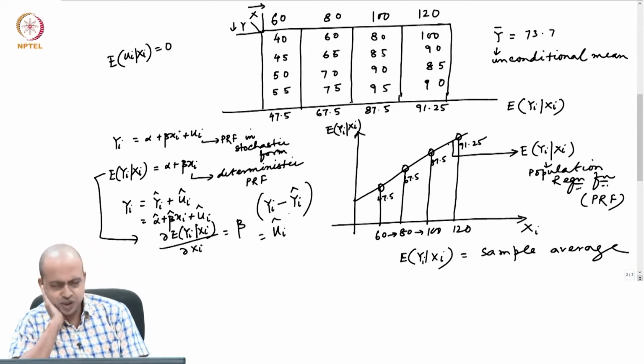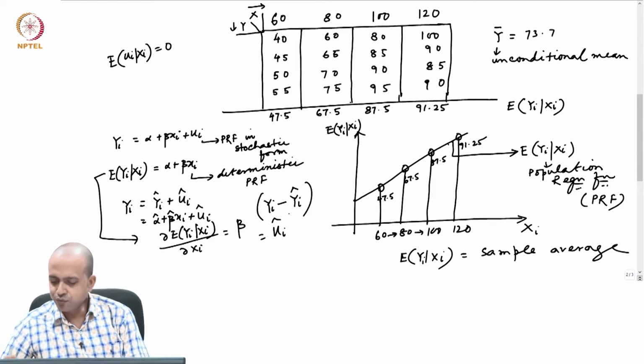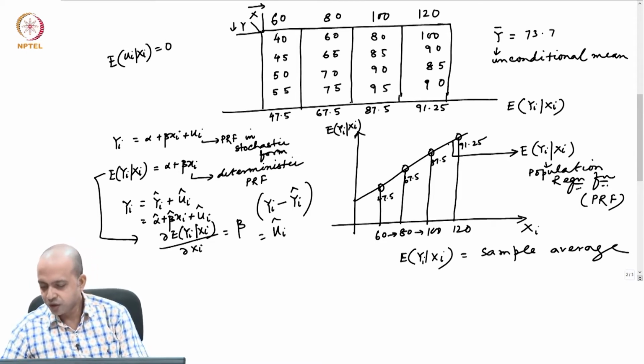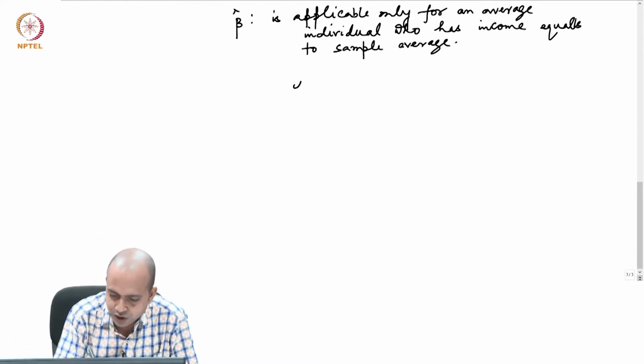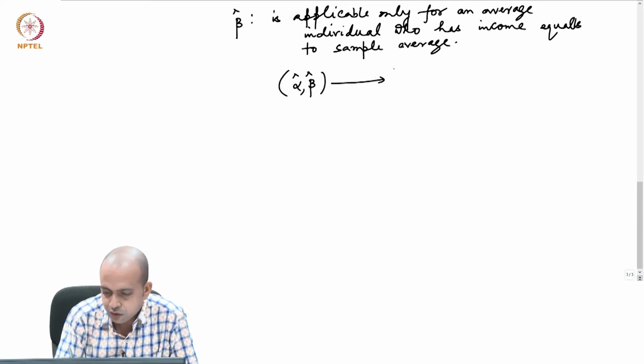Now, the next question is, why are we doing the regression? Because our entire objective of this regression analysis is drawing inference about the true population parameter with the help of the sample counterpart.